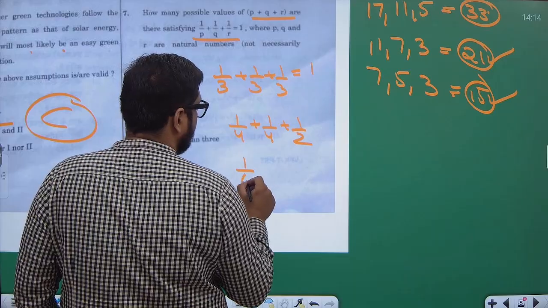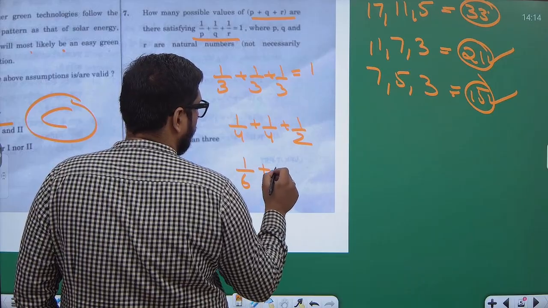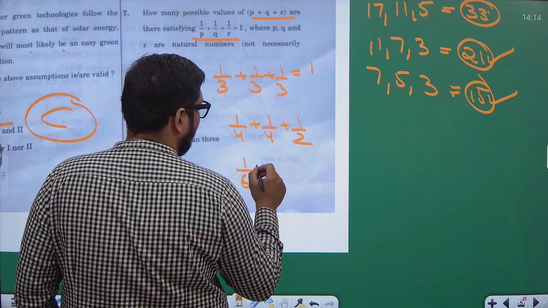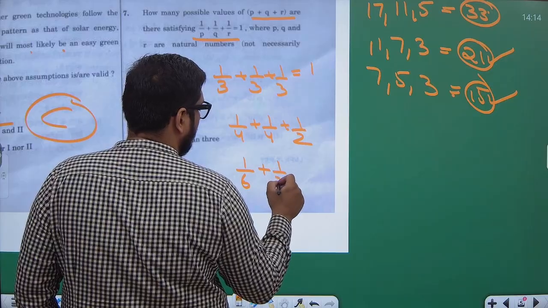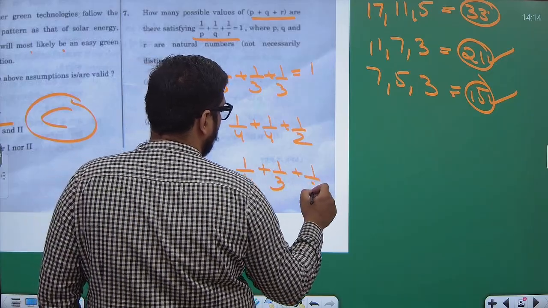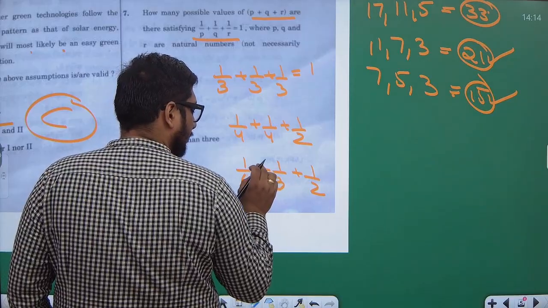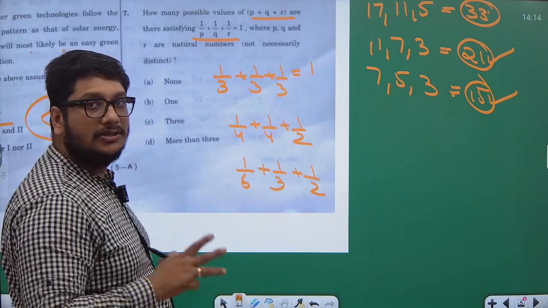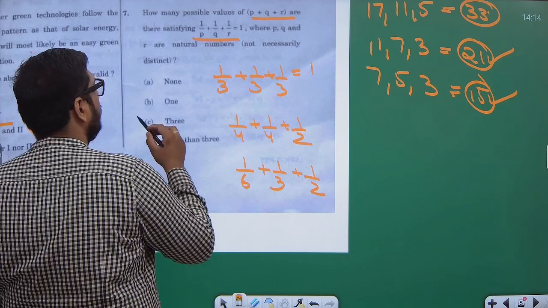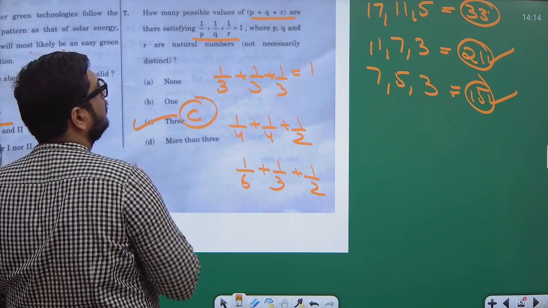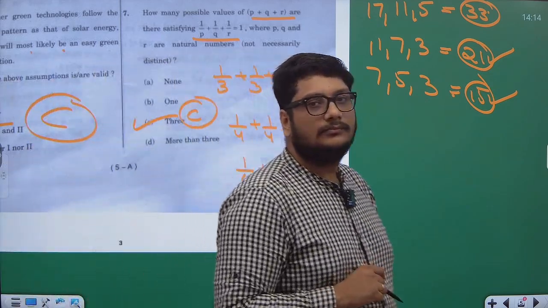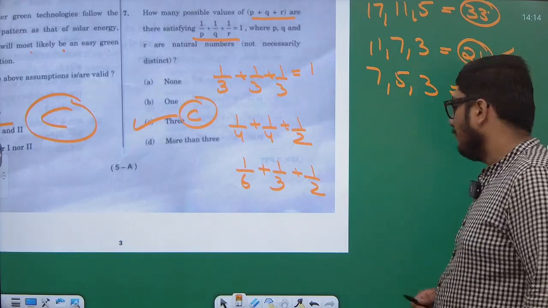Then 1 by 6, 1 by 3 plus 1 by 2: 16.6, 33 and 50, that is 100. So 3 cases I can make. So C is the correct answer. Done. Next.